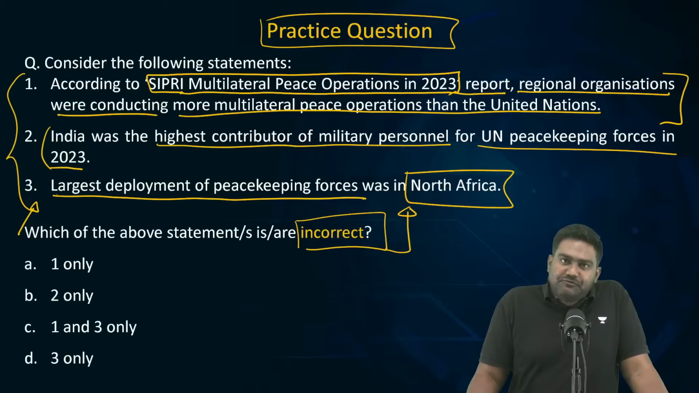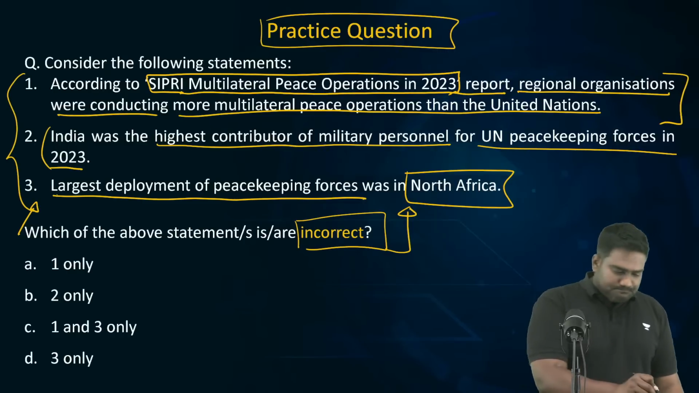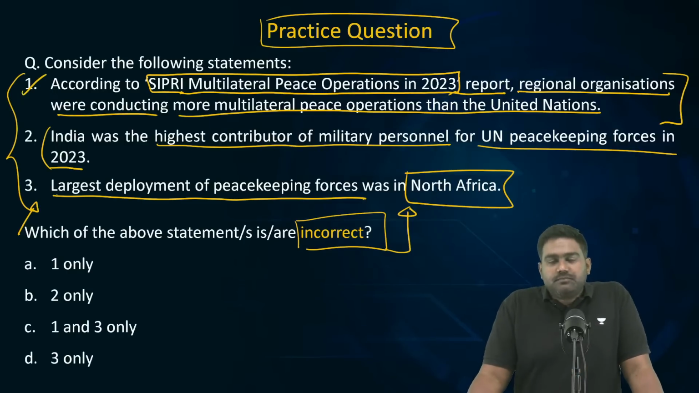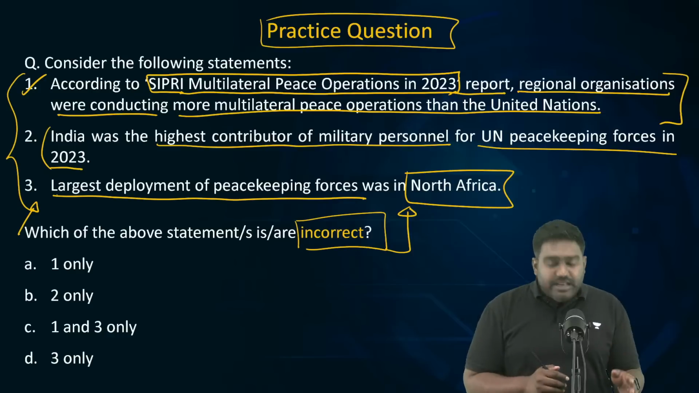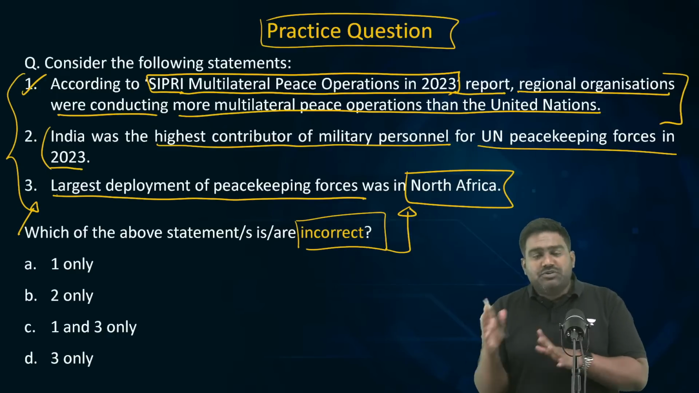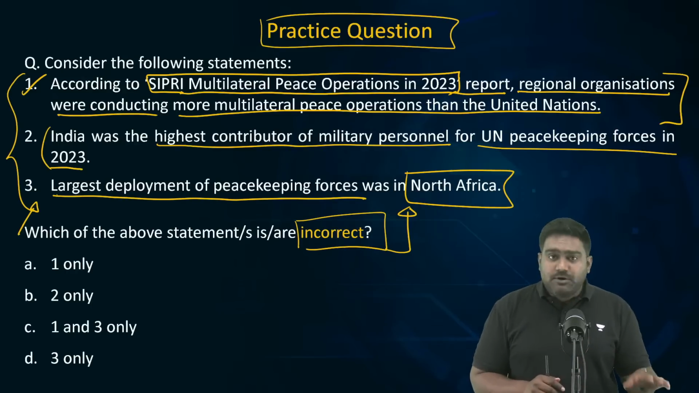This question is also slightly difficult. Without going through the report, without knowing the key highlights of this report, you can't answer this question. Some are saying B, A, C, D. Okay. Let's evaluate the statements one by one, and then I'll give you some important facts for the exam. Statement number one is actually correct. According to SIPRI's Multilateral Peace Operations Report, regional organizations collectively are actually running more multilateral peace operations compared to the UN. I'll give you the data as well. Don't worry. I'll come to that. But please know that statement one is correct.